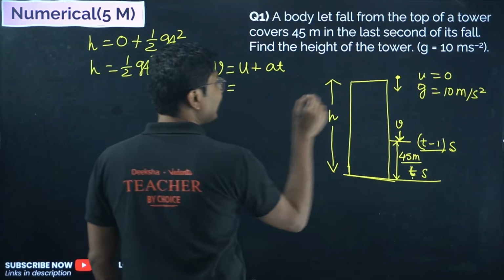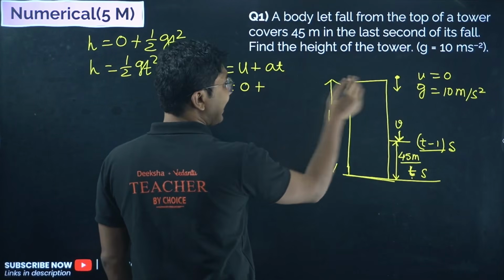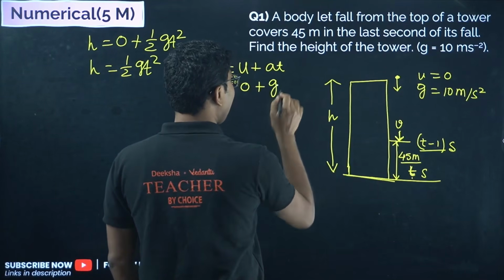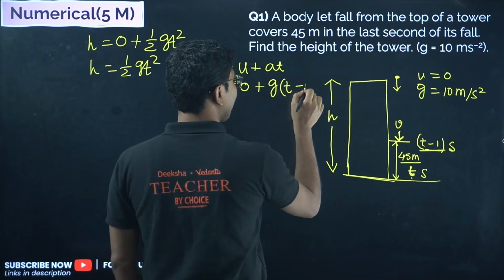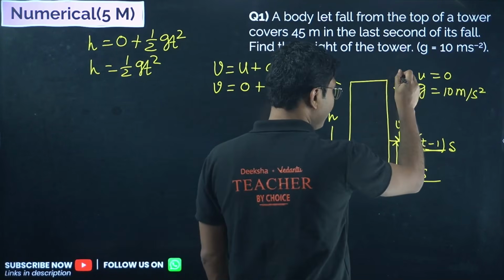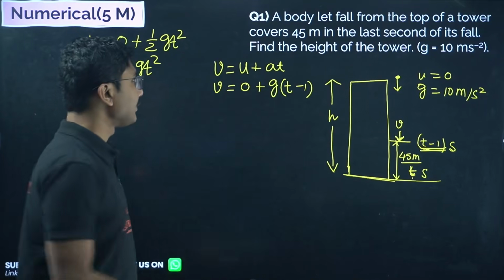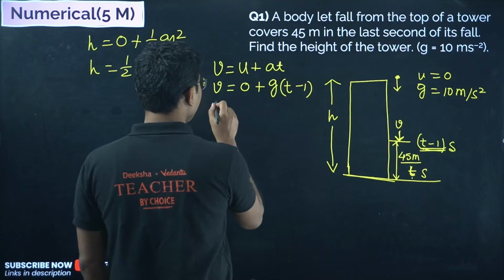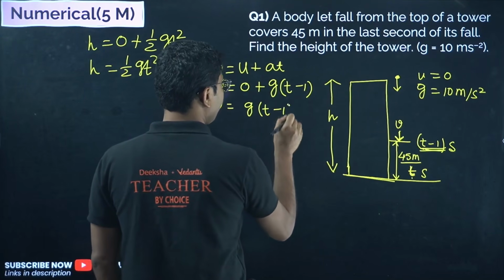U was 0 when it started at the top. A is given by g. And what is t over here? It is not t, it is t minus 1, because the ball takes t minus 1 seconds to travel from here to here. So the velocity equals g into t minus 1.